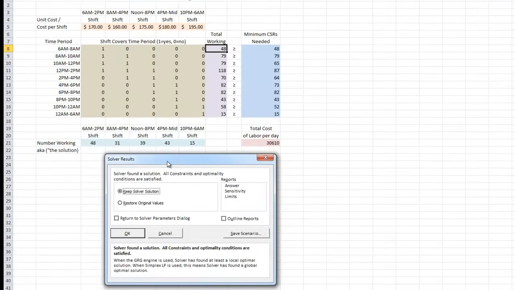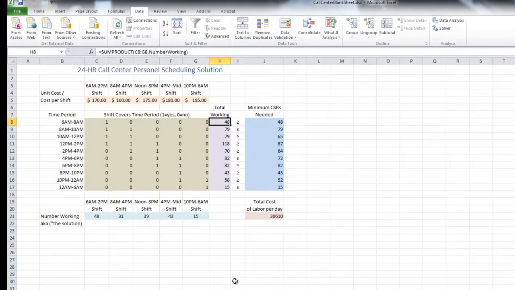Okay, so Solver found a solution, as it tells us. We can keep the Solver solution or restore what we had before, but we're going to keep the Solver solution. Go ahead and click OK. Now let's look at what this did. It still amazes me every time I do it.